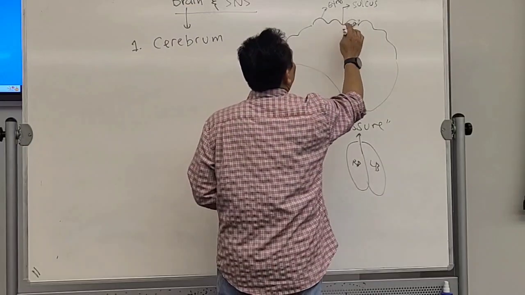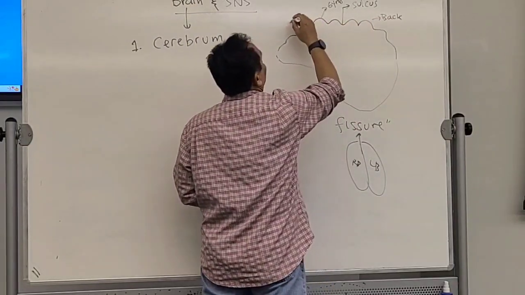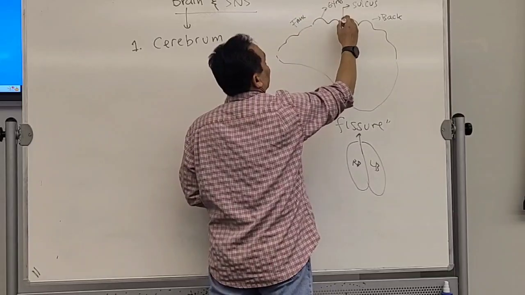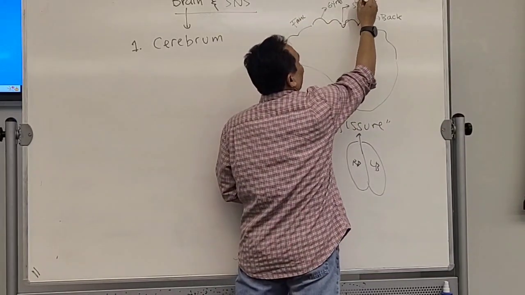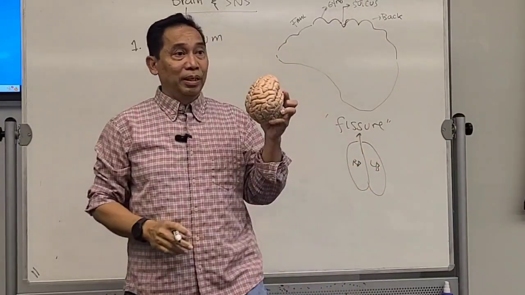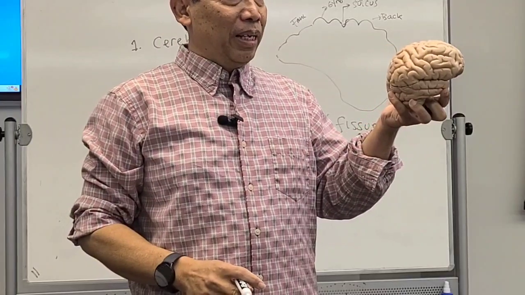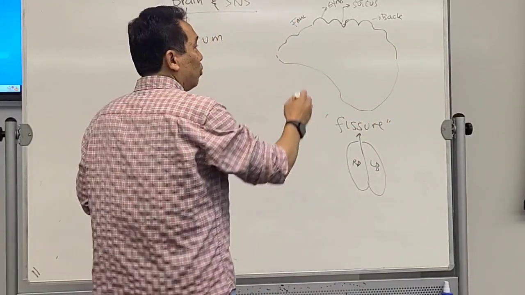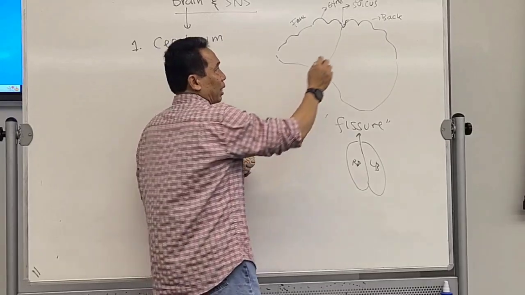Let's say this is back, this is front. The sulcus here, a little bit deeper, is called the central sulcus. You get this one first? This central sulcus divides the front part and the back part.